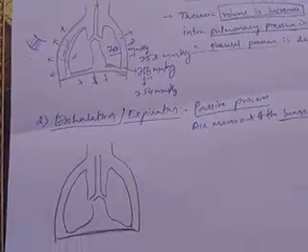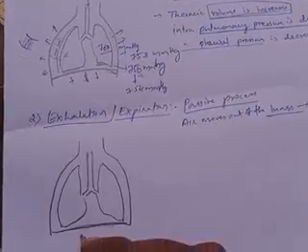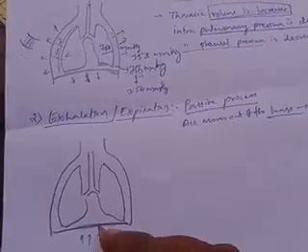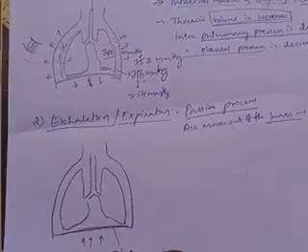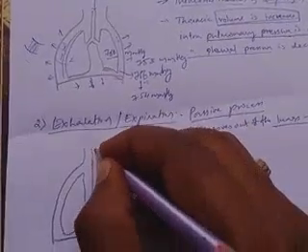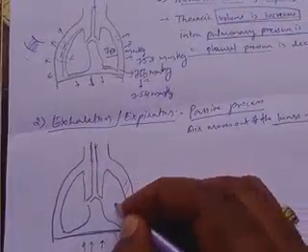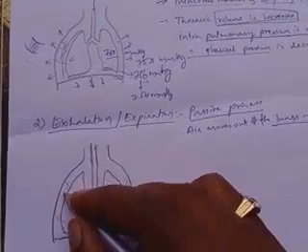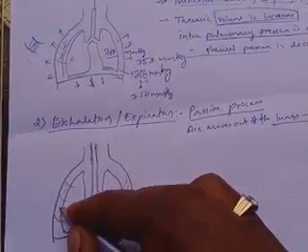This is the diaphragm, and these are the ribs, with the intercostal muscles in between.